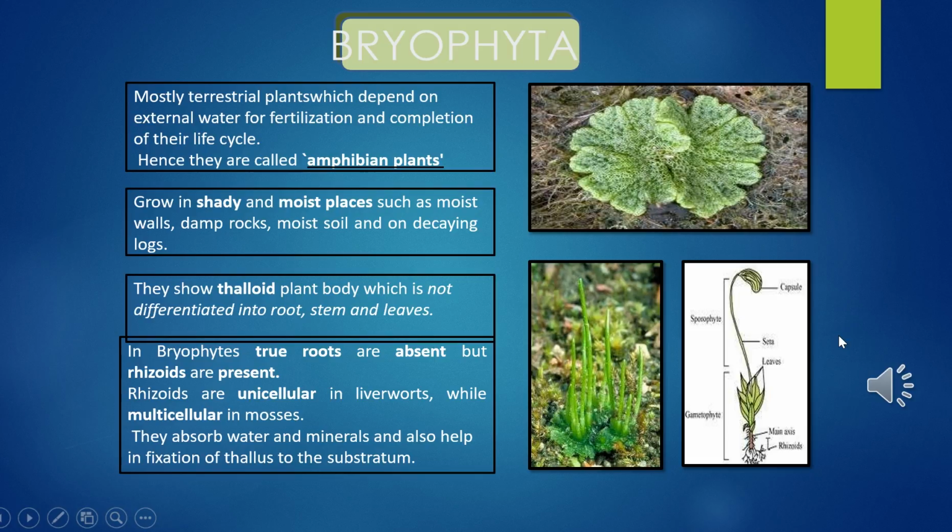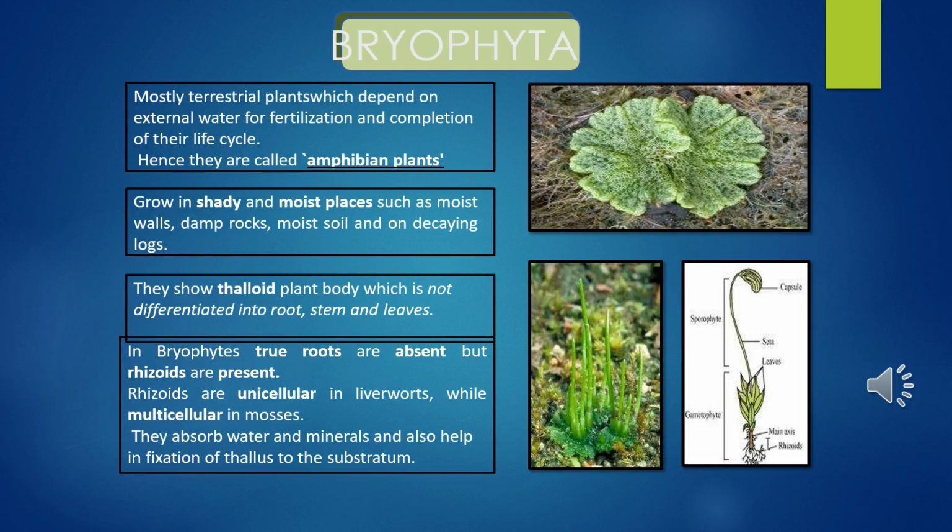Mostly terrestrial plants which depend on external water for fertilization and completion of their life cycle. So these are Bryophyta, and so we call them amphibian plants. They grow in shady and moist places such as moist walls, damp rocks, moist soil, and decaying logs, etc.